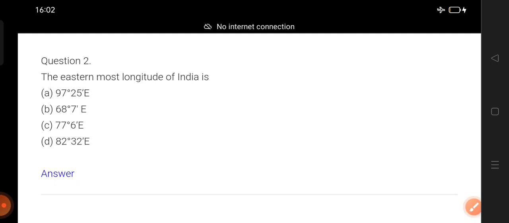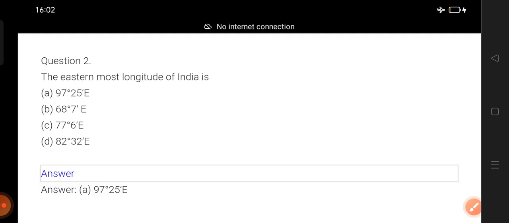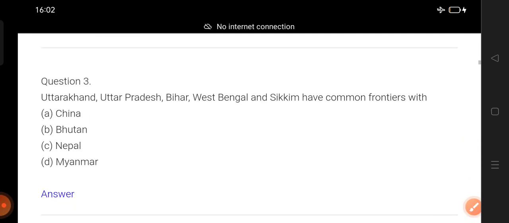The longitude which passes through Arunachal. I might have told you the name of the place also, but forget about the name of the place. Just remember the longitude and tell me. Counting begins: 1, 2, 3. Disclose the answer. 97 degree 25 minute east.